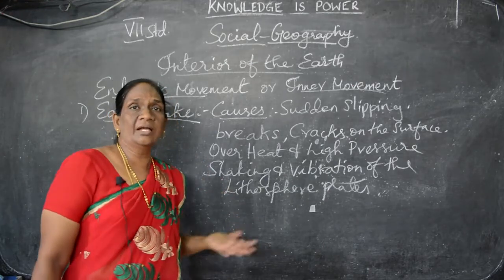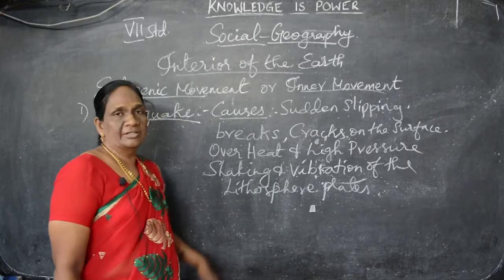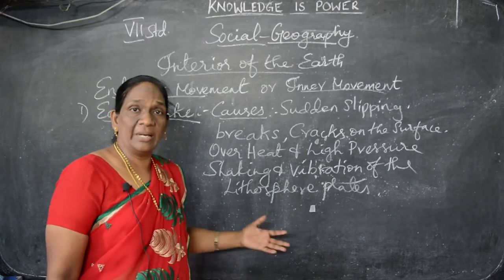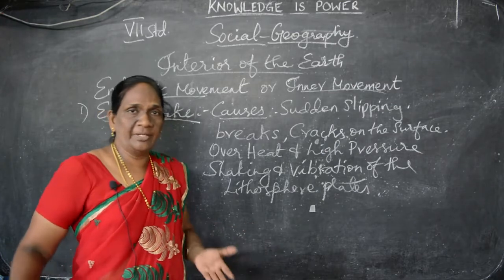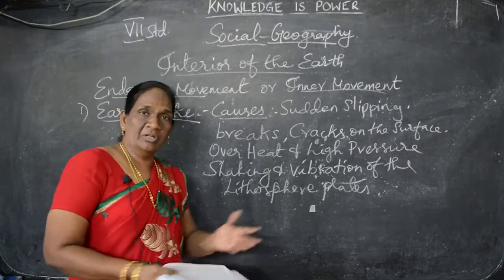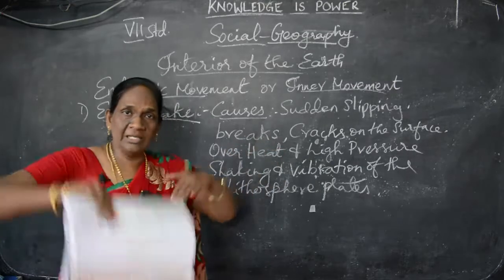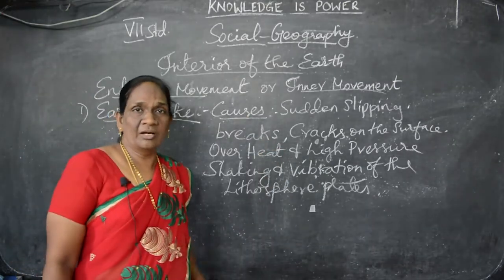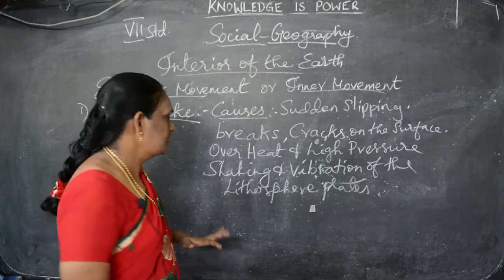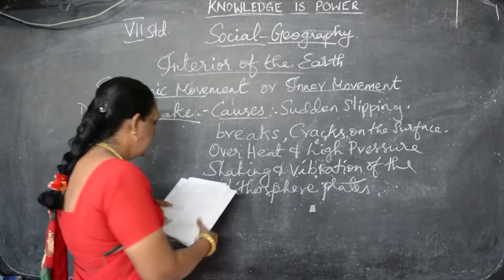The shaking and vibration of the lithosphere plates. Inside the earth we saw the plates, no? Lithosphere plates collide with one another, move apart from one another, one climbs over the other, and then they join together and become high fold mountains. That is the Himalayas we saw. Understand? So these are all the causes for the earthquake.